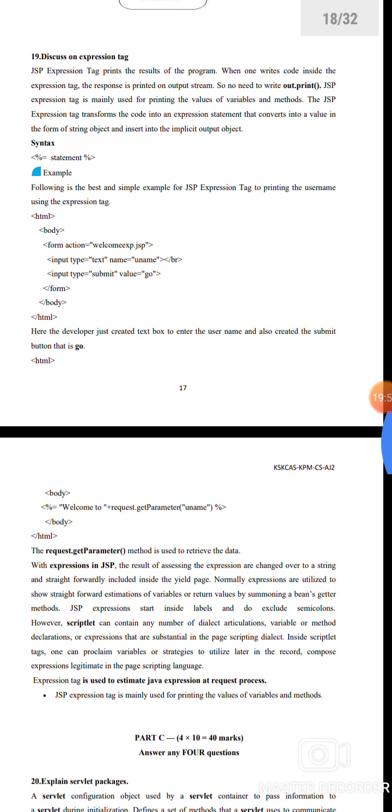19. Discuss the expression tag. The Java server page expression tag prints the result of the program. When we write the program inside the expression tag, the response is printed to the output stream, so we do not need to write out.print. The JSP expression tag is mainly used for printing values, variables and methods. The JSP expression transforms code into an expression statement that converts the value into a string object and inserts it into the implicit out object.